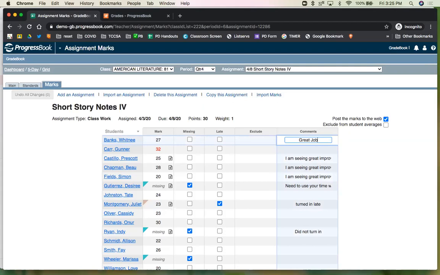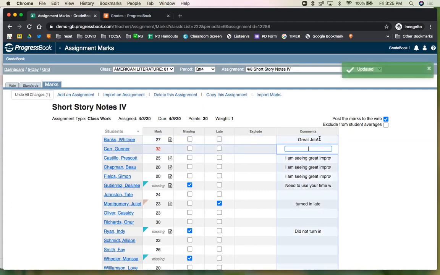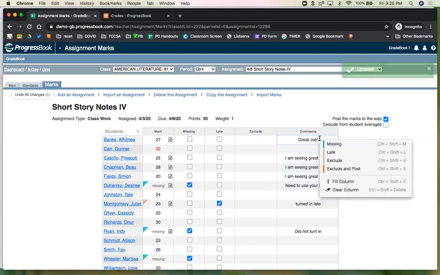So great job for Whitney. And she had 30 points. She had 27 out of the 30. And I want to go ahead and move down to the next box. Now you would think normally I would right click, right? Unfortunately, that toggles the other options you can use.